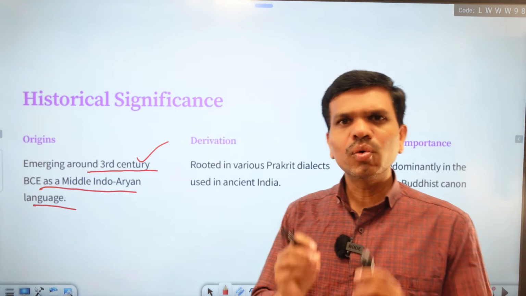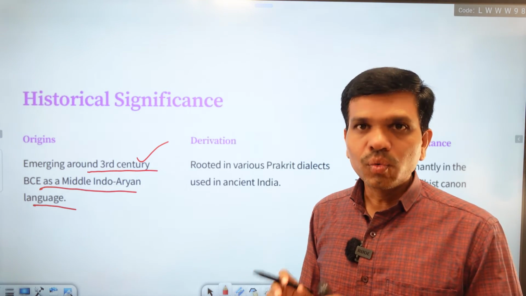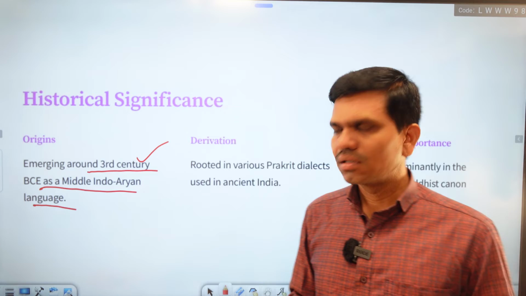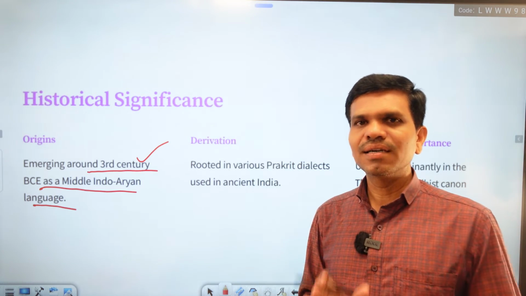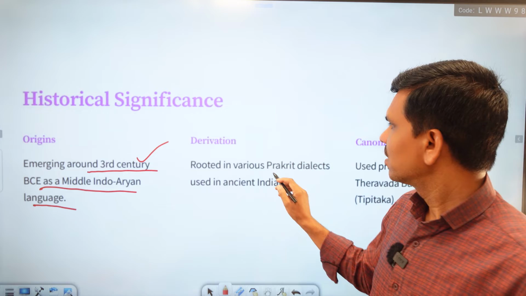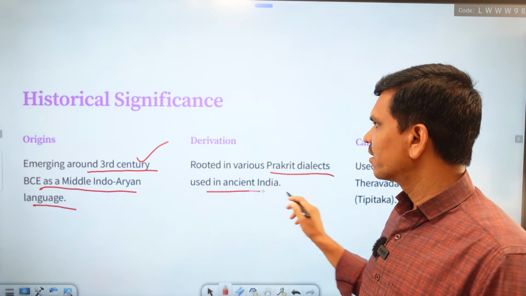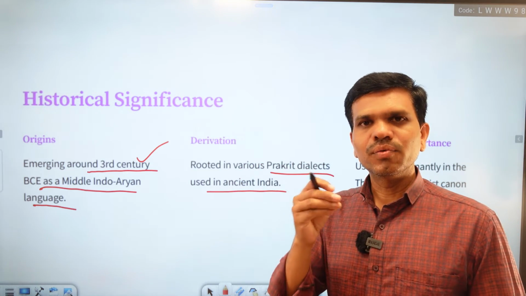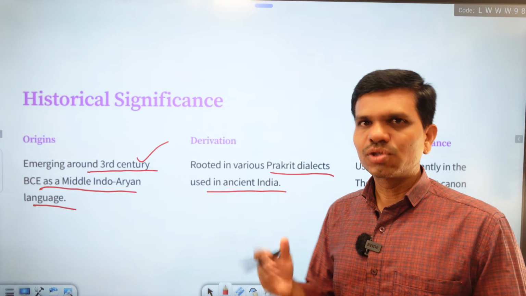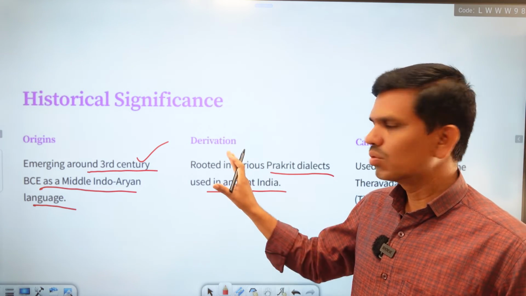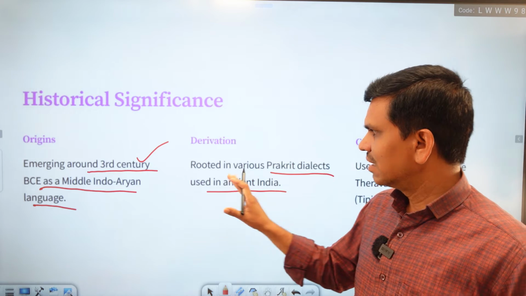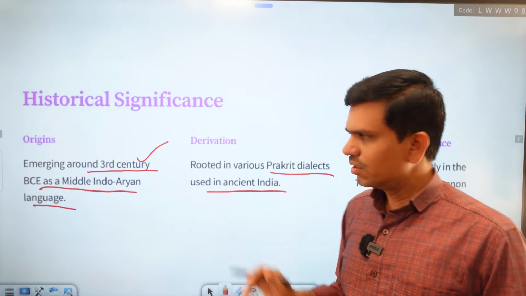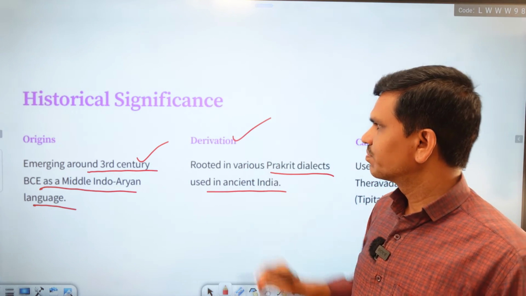This is one of the oldest languages in the world, as it is in India. Among languages related to Pali, there are the Prakrit dialects, rooted in various canons of this language. So Prakrit dialects are one of the derivations in ancient India, or in Pali. We can understand through it.